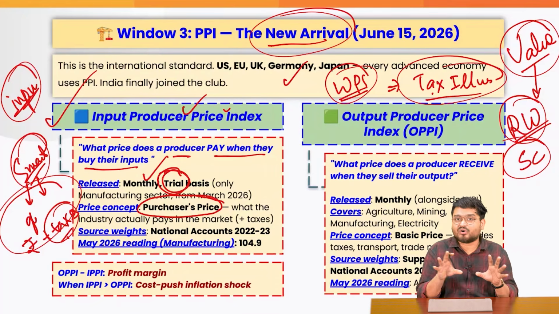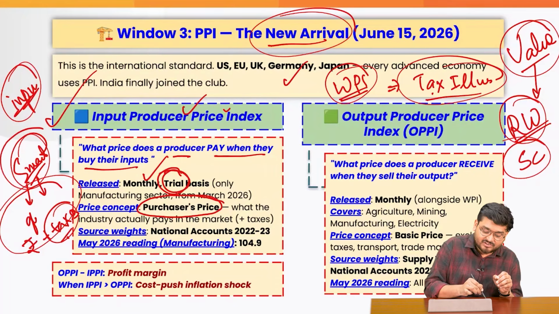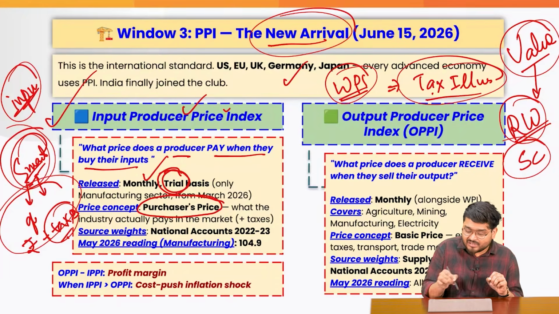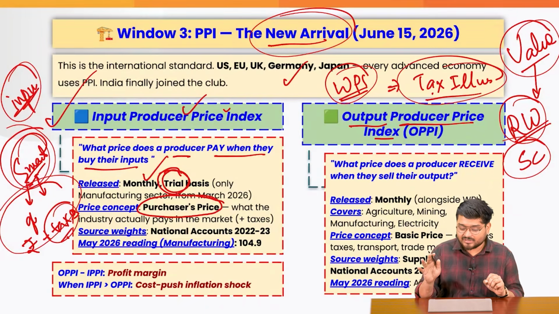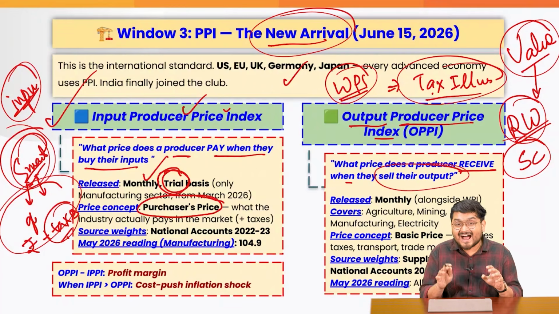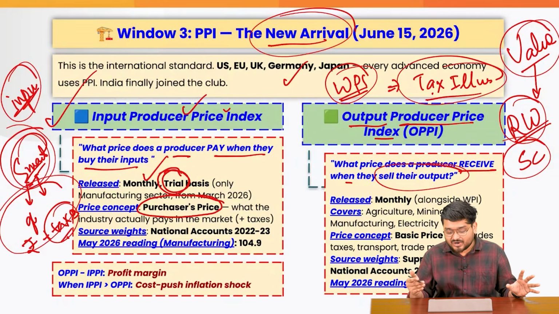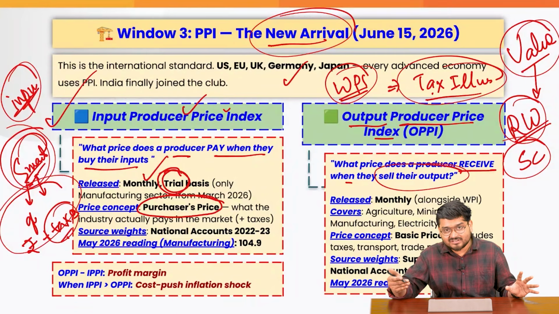This is not the final product of that factory. The final product is a smartphone. This will be measured in the output producer price index, because this is a price which a producer receives when they sell their output, right? So it's the same smartphone company who is selling that smartphone to the wholesalers.